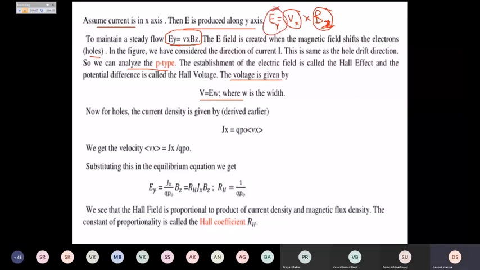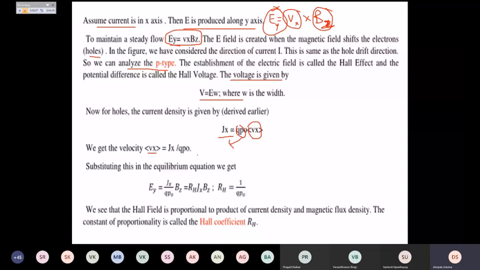And next, we have the equation of current density. We have seen that equation in the previous slides. Jx is given by q into p naught into vx, and if I solve for vx, vx will be Jx divided by q p naught, as this term goes to the denominator on the other side.